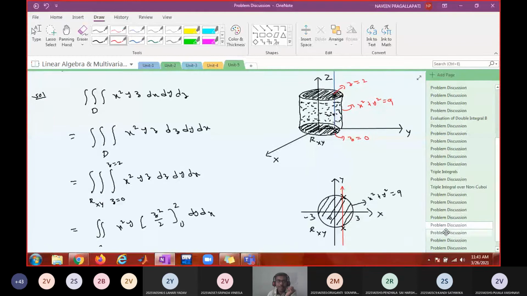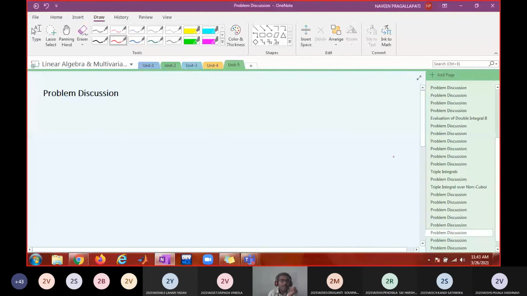So I'll just take one more problem. Compute the volume.